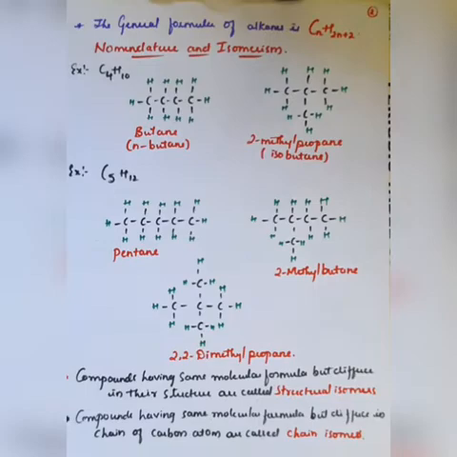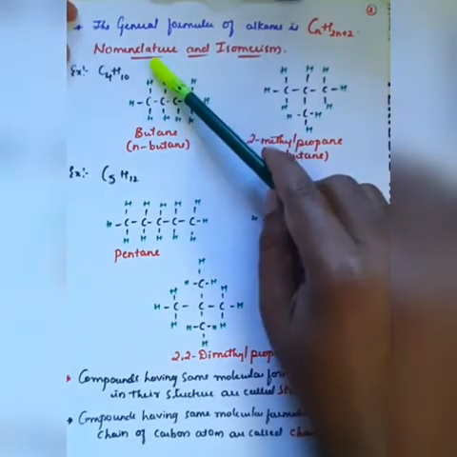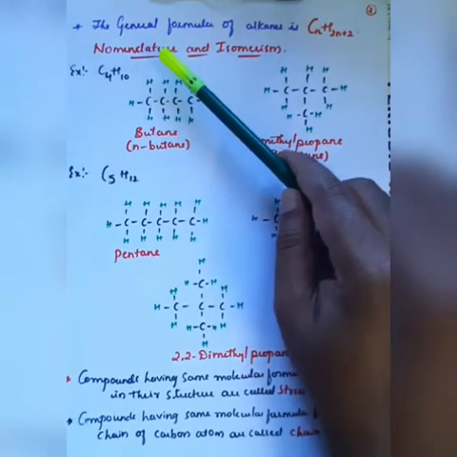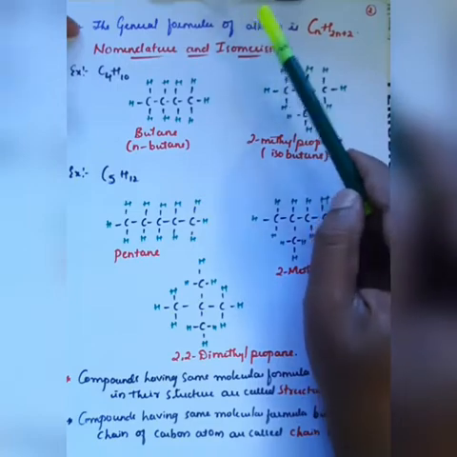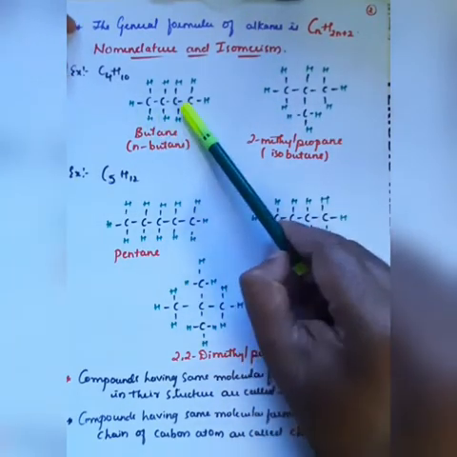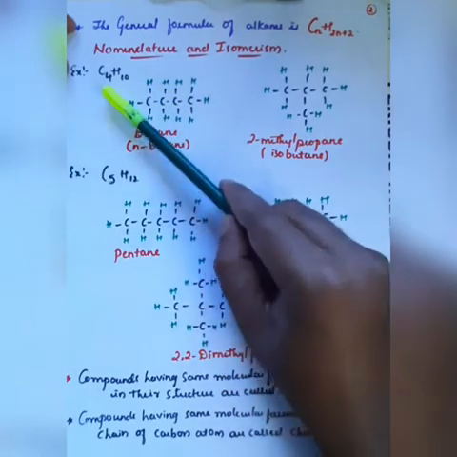And further, if we go for isomers and nomenclature, which you have already learned in the previous chapter on organic chemistry, observe here: there are 4 carbon atoms bonded with 10 hydrogen atoms, the molecule C4H10.